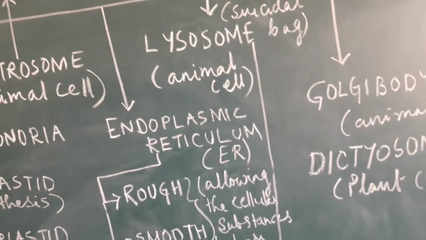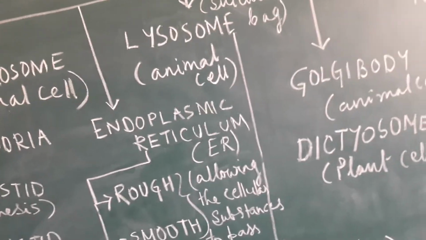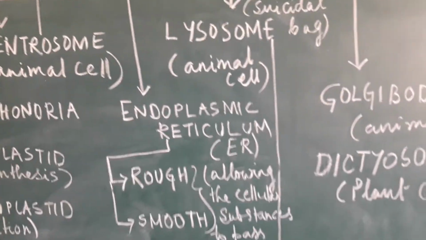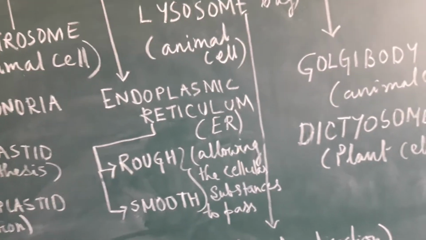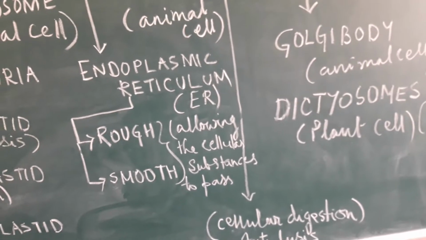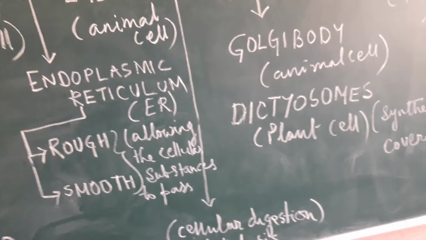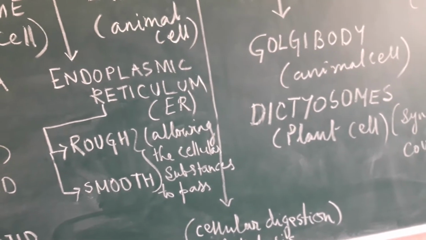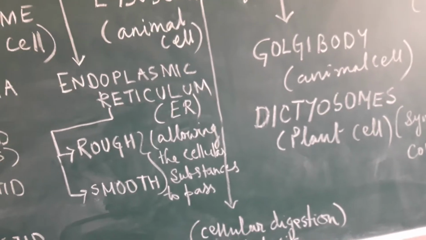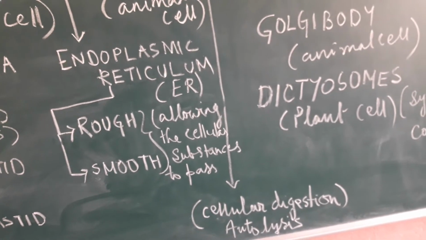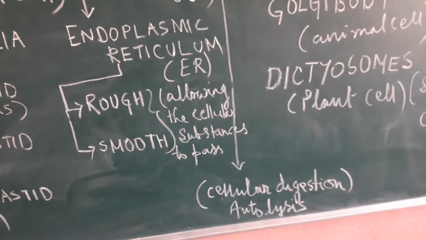And this lysosome also has another special function. What is that? While it is digesting the foreign bodies or the cellular materials within itself, it sometimes digests the entire part of itself, and as a whole it gets dissolved. So that is called self-killing, which means autolysis.